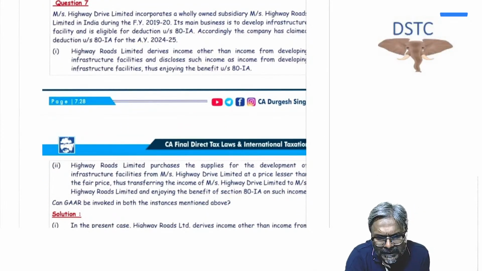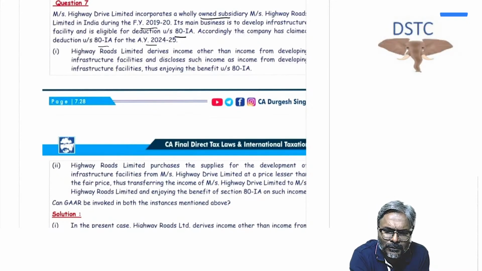Messrs. Highway Drive Limited incorporates a wholly owned subsidiary, Messrs. Highway Roads Limited, in India during the financial year 2019-2020. Its main business is to develop infrastructure facility and is eligible for deduction under section 80-IA. Accordingly, the company has claimed a deduction under 80-IA for 2024-25. Fine.